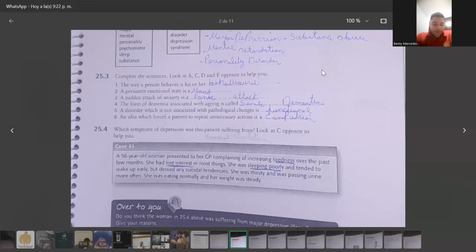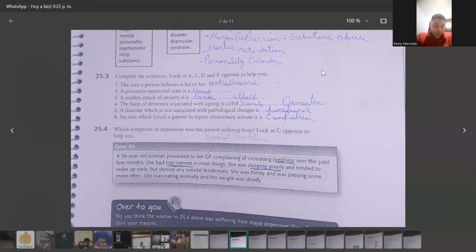1. The way a person behaves is his or her behavior. A persistent emotional state is a mood. A sudden attack of anxiety is a panic attack. The form of dementia associated with aging is called senile dementia, a disorder which is not associated with pathological changes. It is functional. An idea which forces a patient to repeat unnecessary actions is a compulsion.